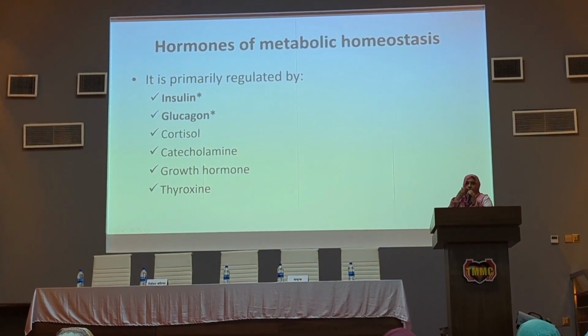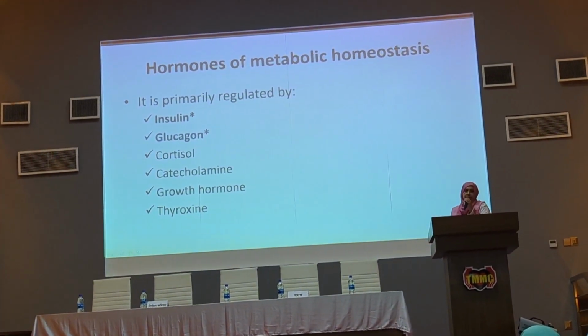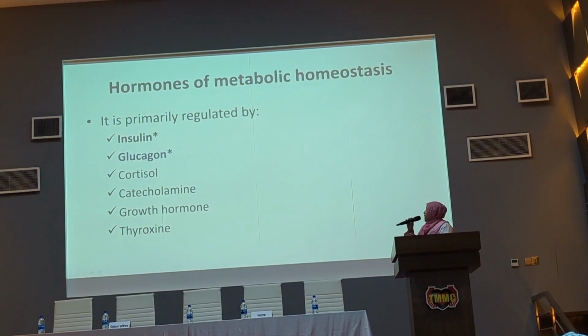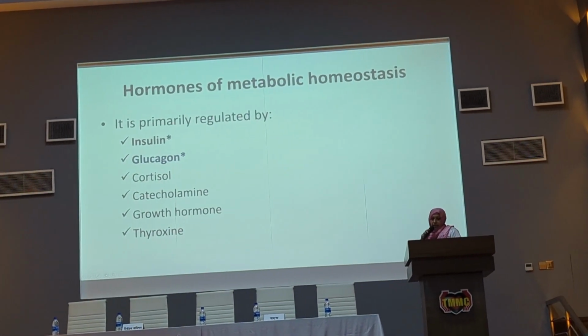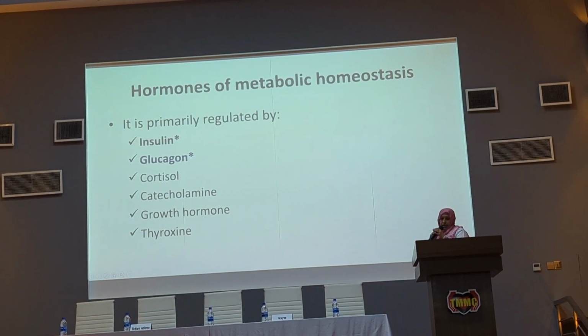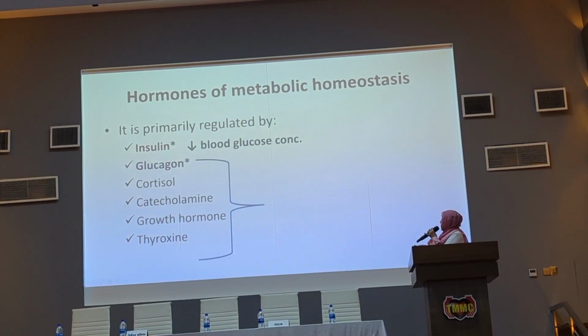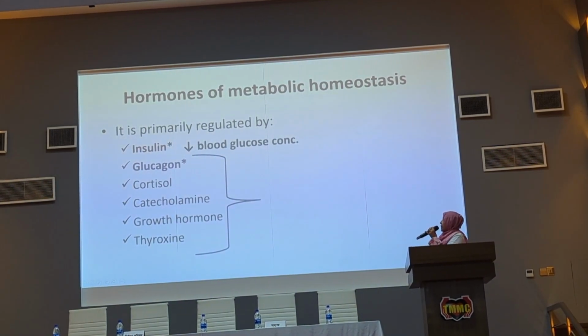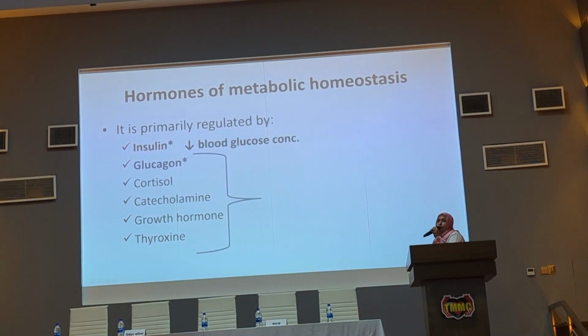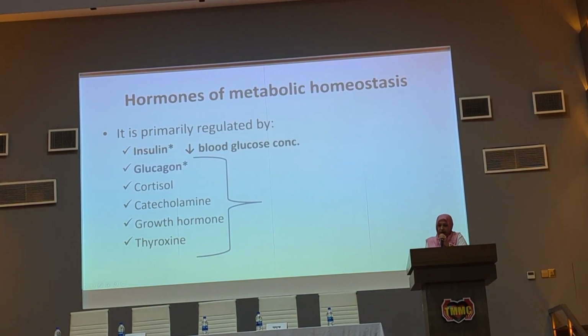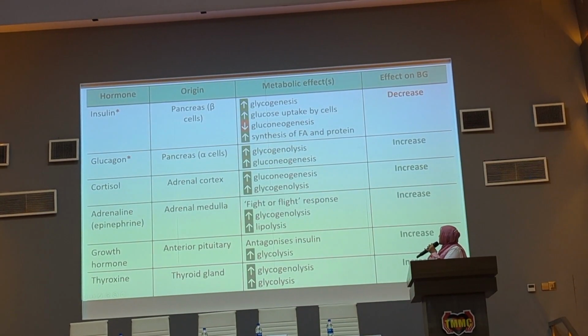There are several hormones that help metabolic homeostasis, primarily 6 hormones. Among these, insulin only decreases the blood glucose level, and the rest of the 5 hormones, like glucagon, cortisol, catecholamine, growth hormone, and thyroxine, increase the blood glucose level.